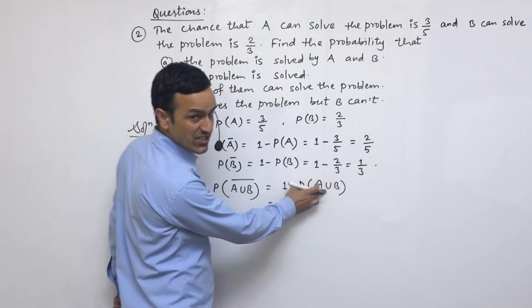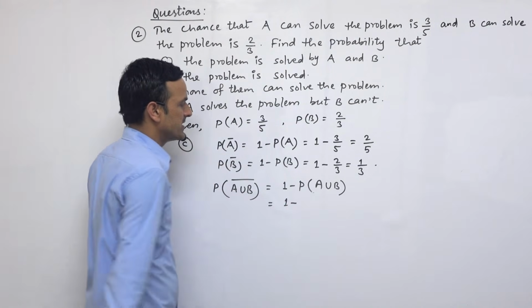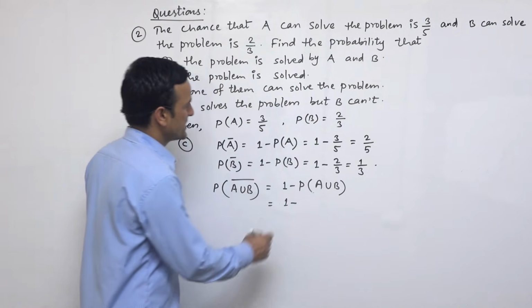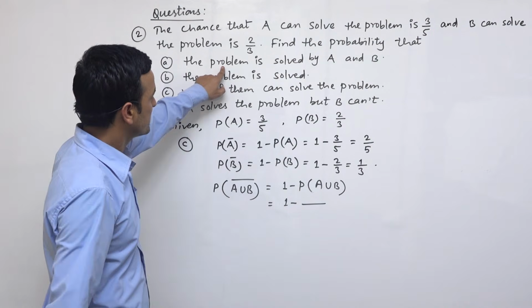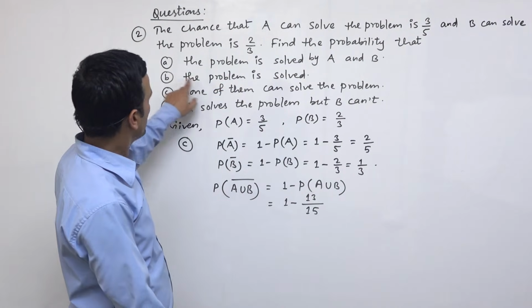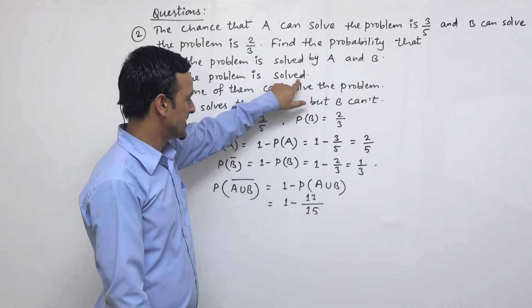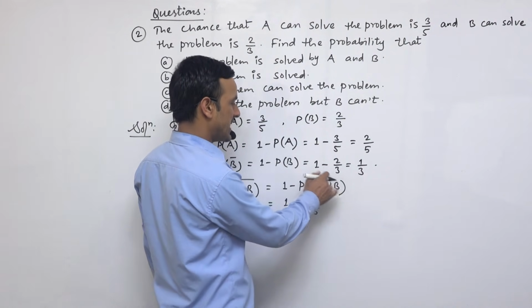So we should subtract this term from 1 and write 1 minus P(A union B). As in question A, the problem is solved. In B, we have the probability of solving this problem by anyone.